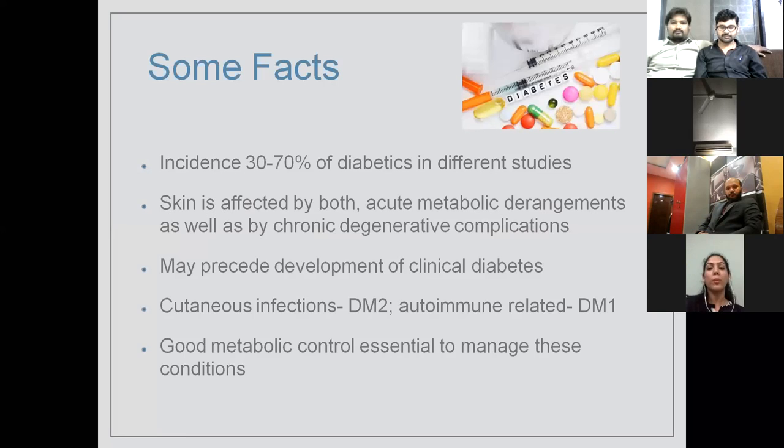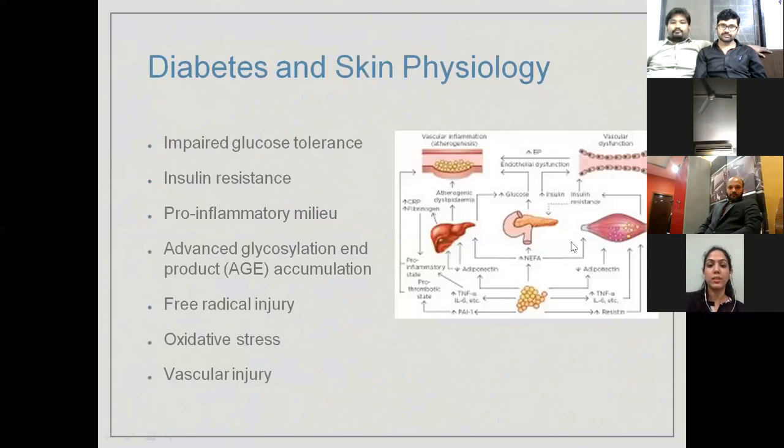And it has been commonly noticed that cutaneous infections are more commonly seen in type 2, whereas autoimmune related manifestations are seen in type 1. And for all of these conditions, the main treatment is good metabolic control of the diabetes. Next slide, please.